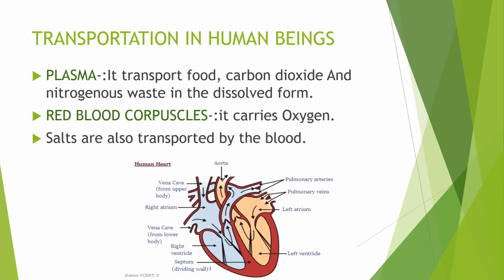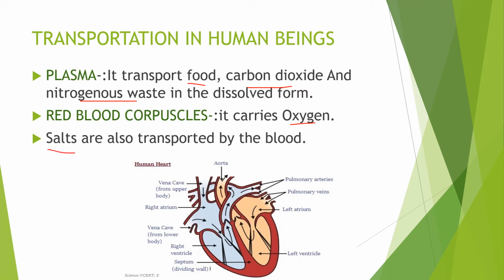It carries food, carbon dioxide, and nitrogenous waste in the dissolved form. Similarly, red blood corpuscles carry oxygen, and salts are also transported by the blood. So here there is a transportation of food, carbon dioxide, and nitrogenous waste by plasma, then oxygen by red blood corpuscles, or you can say RBCs, and salt by blood, right?